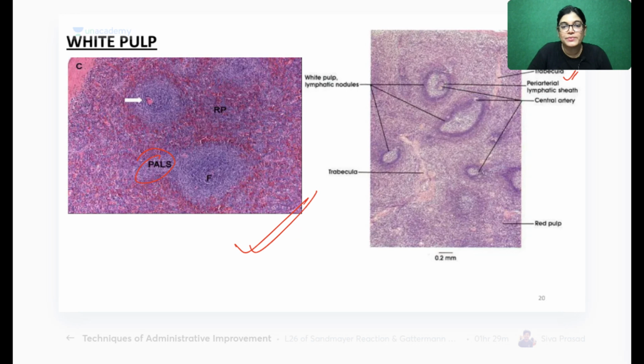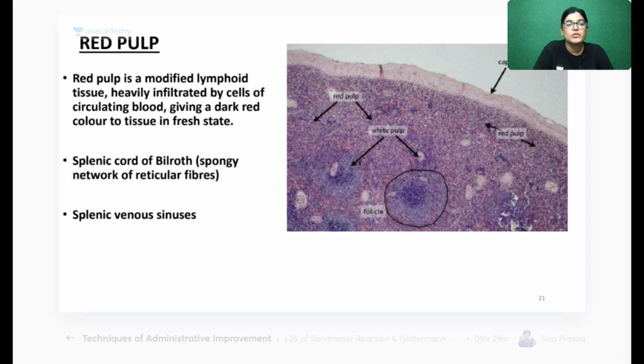Okay, so periarterial lymphatic sheath has been shown. Central artery has been shown. Today's session is about red pulp. Now, what is important in the red pulp is, so basically, firstly I will make you understand and then you can write the notes also. Red pulp is containing capillaries.